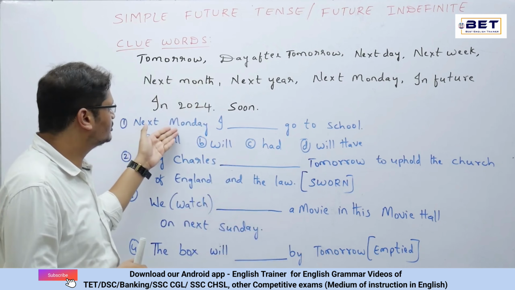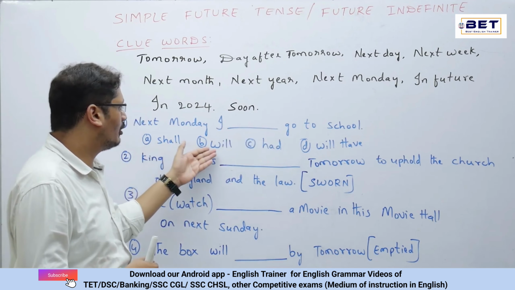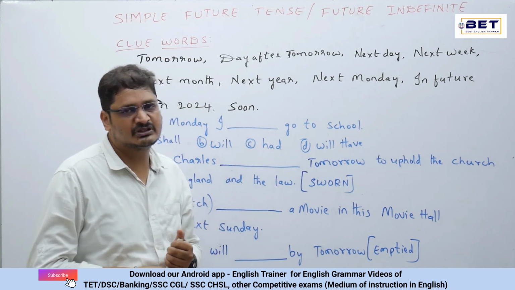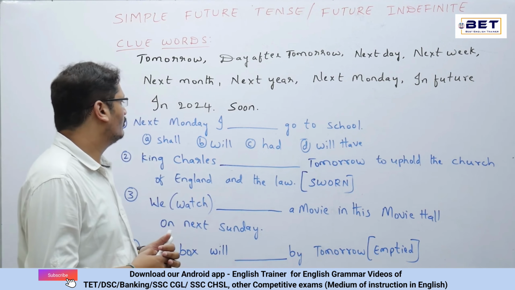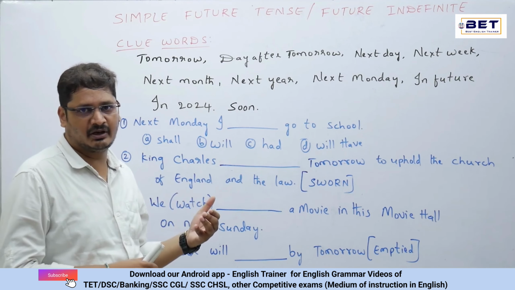See the first question. Next Monday, I dash go to school. So we have option A shall, option B will, option C had, and option D will have. So these are the 4 options we have. Now, out of these 4 options, what is the correct answer here? So let's negate one by one.